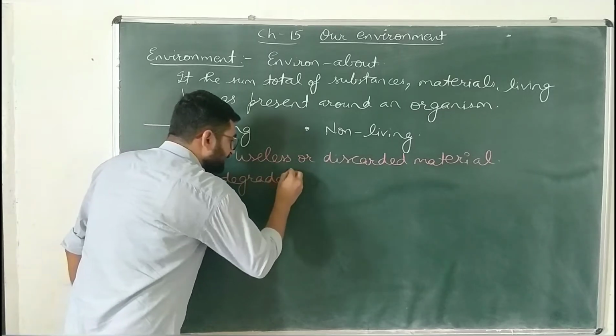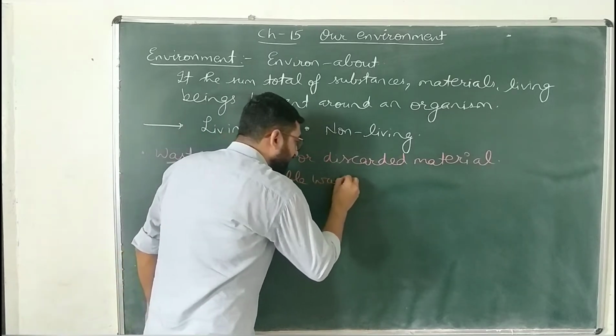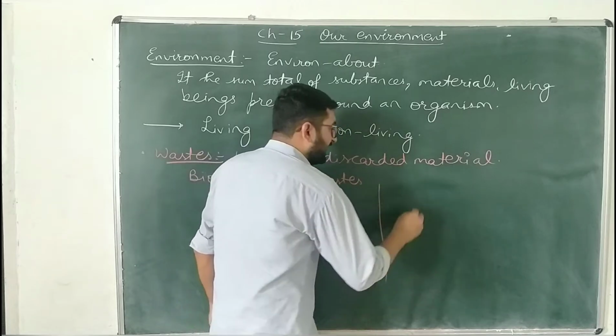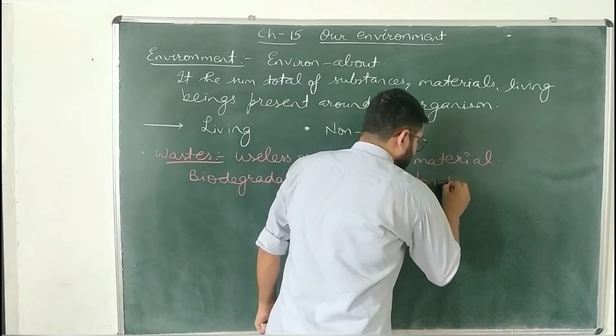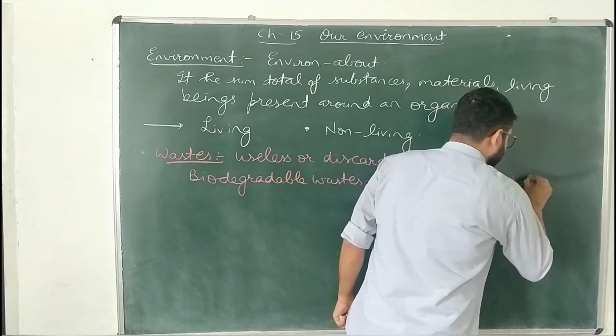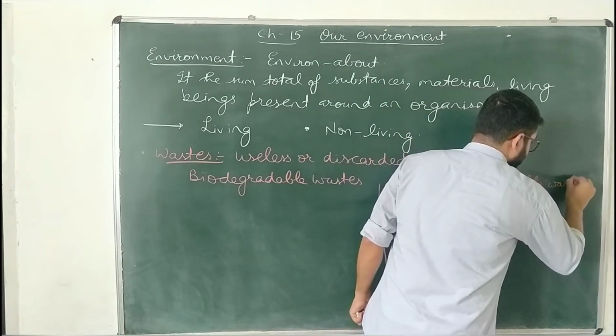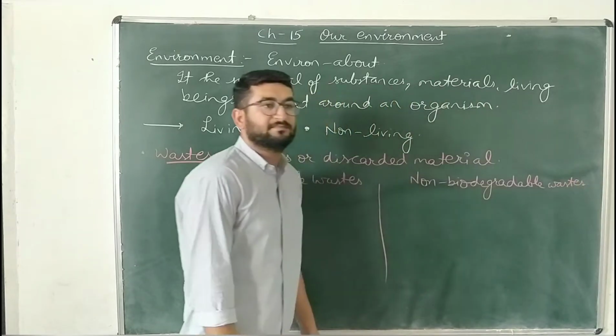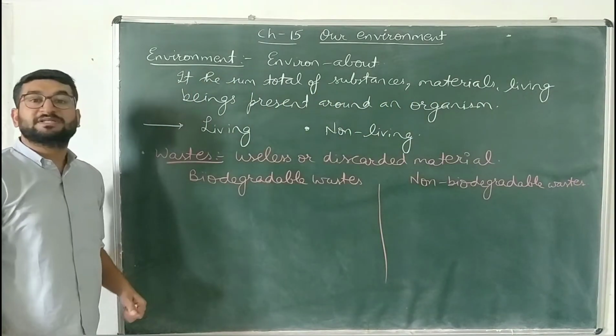One is biodegradable wastes and the second one is non-biodegradable wastes. What are biodegradable wastes?